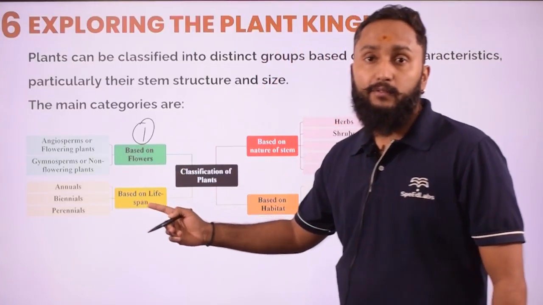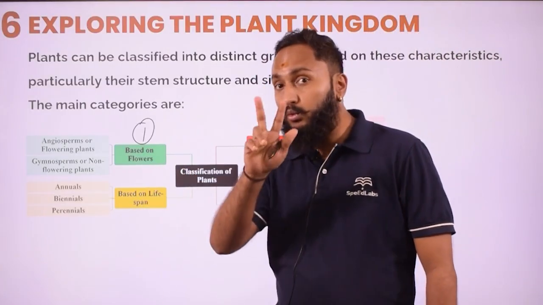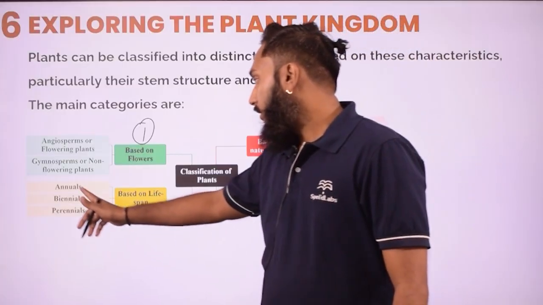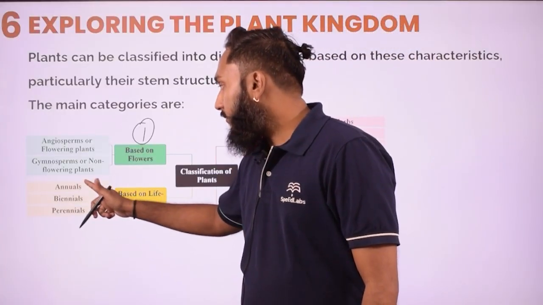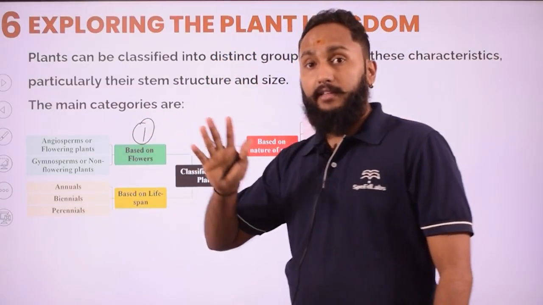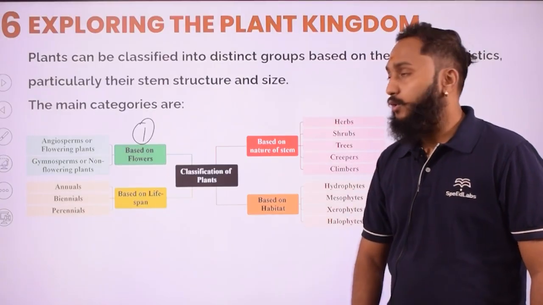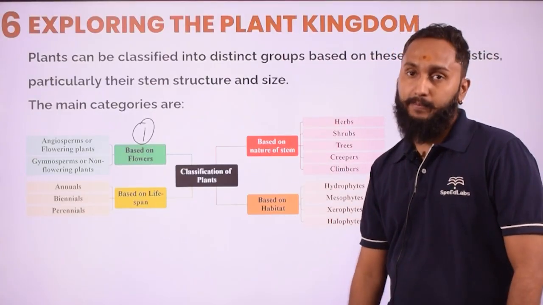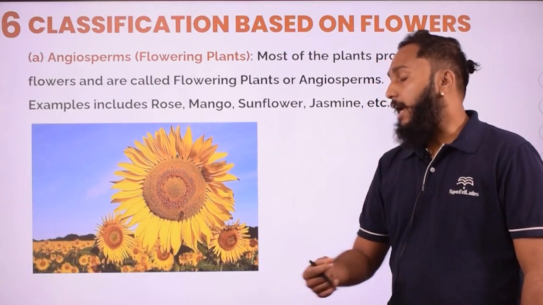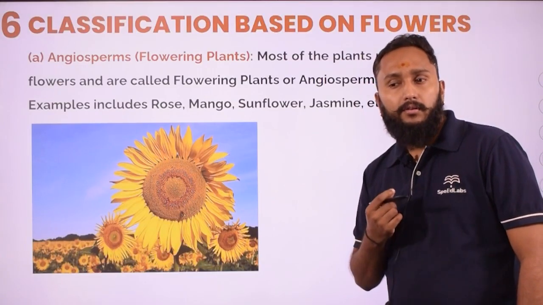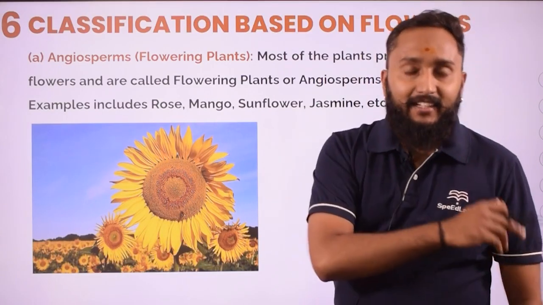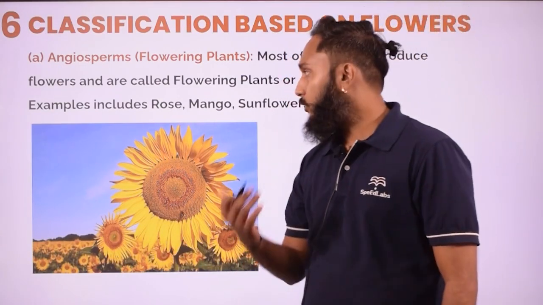Based on the flower, so angiosperm and gymnosperm, two different categories are there. Based on the lifespan, annual, biennial, perennial. These are the three different categories which you are going to notice in the lifespan. Now let us dive into this topic so you will be able to understand.